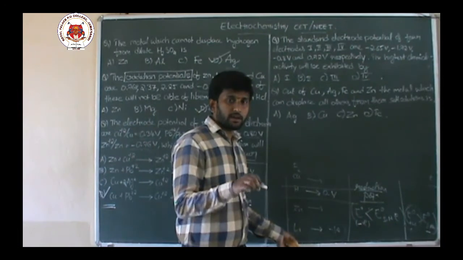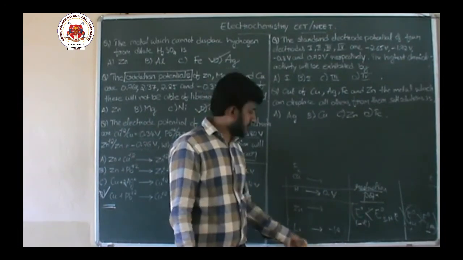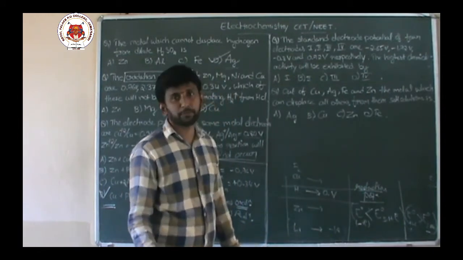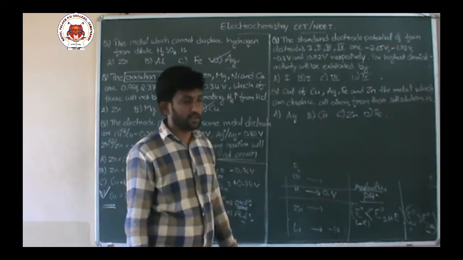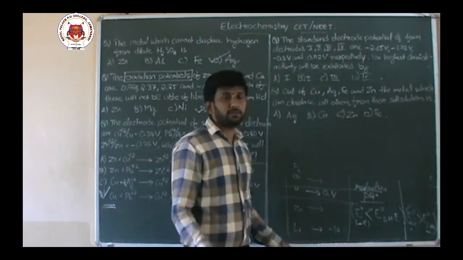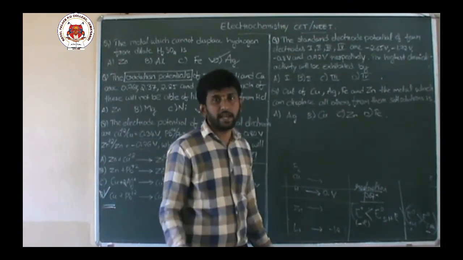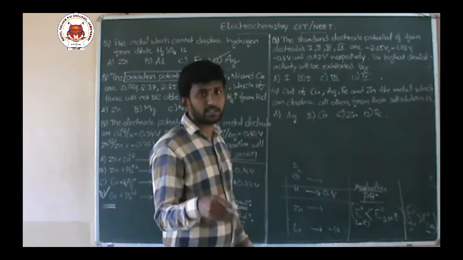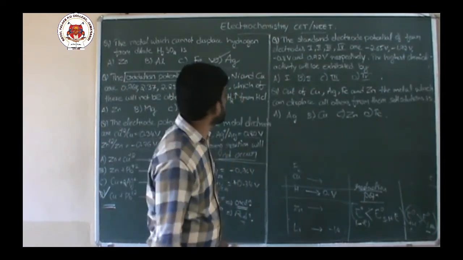The element with the lowest reduction potential will act as the strongest reducing agent, or strongest chemical activity.